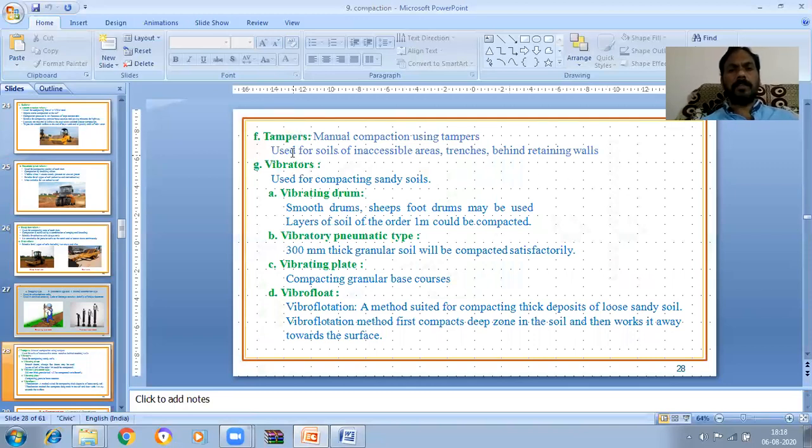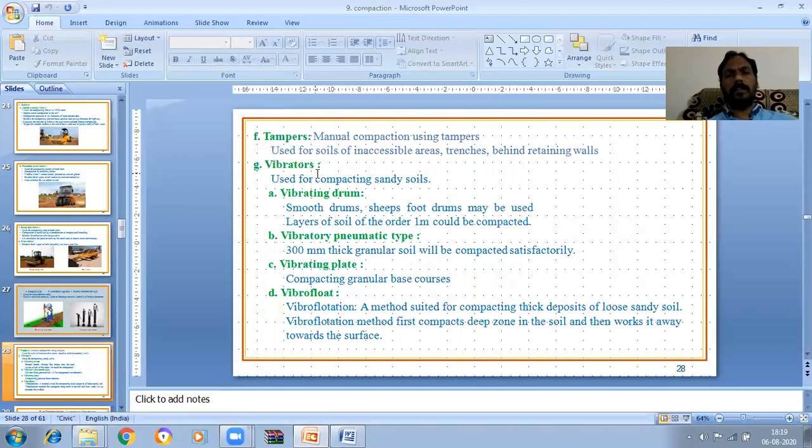Next, tampers. Tamping can be done manually. Manual compaction using tampers is used for soils of inaccessible areas, such as trenches behind retaining walls. Where the soil is inaccessible, such soils can be compacted by tamping.